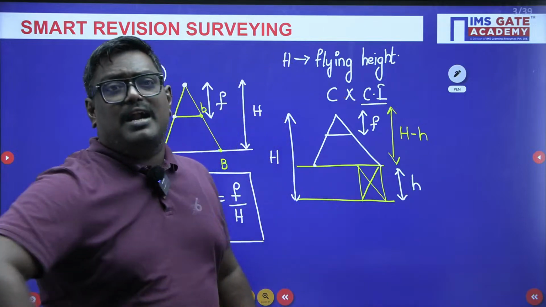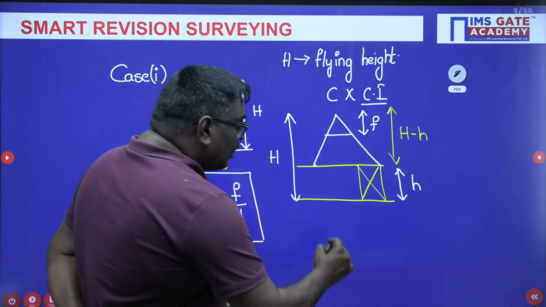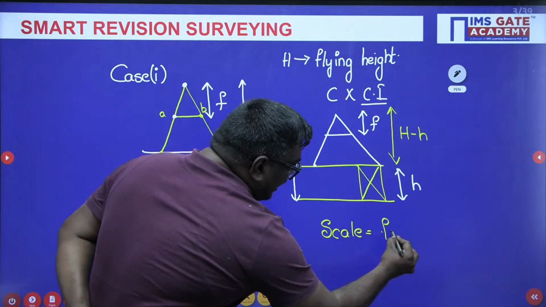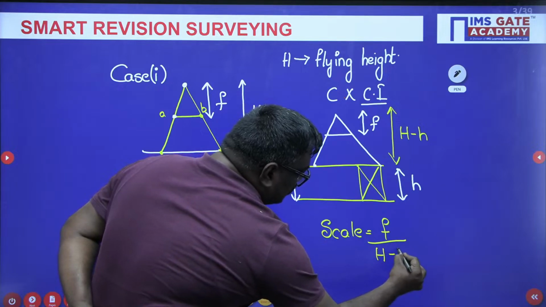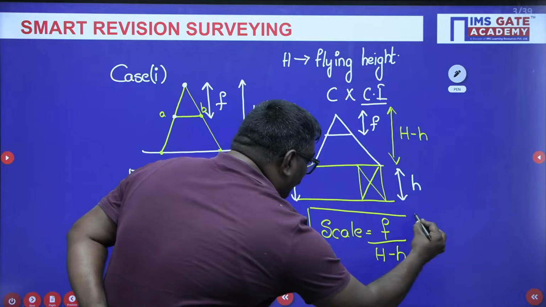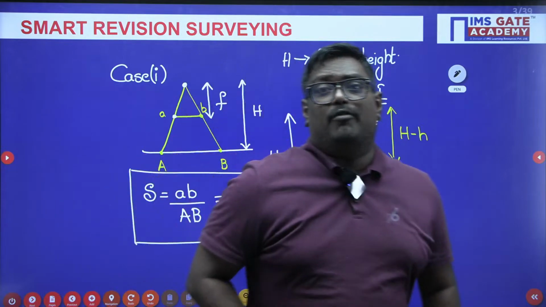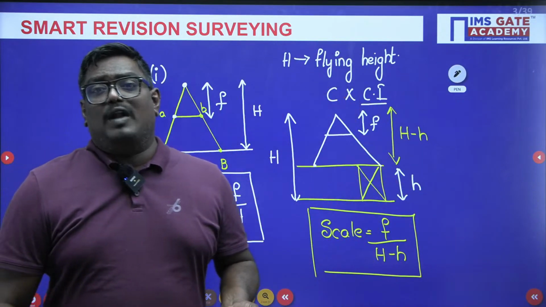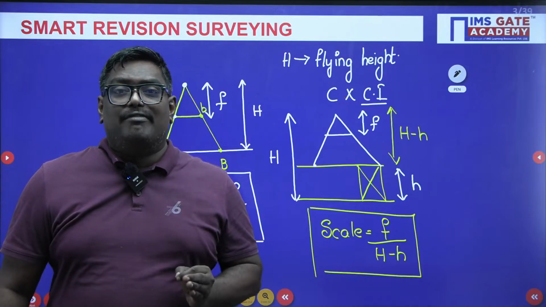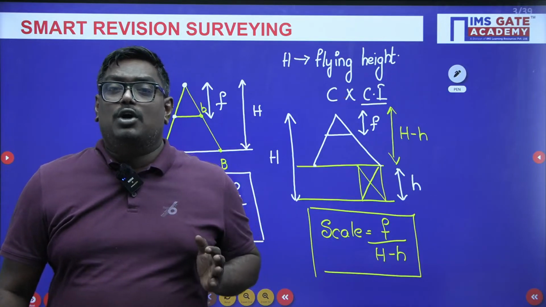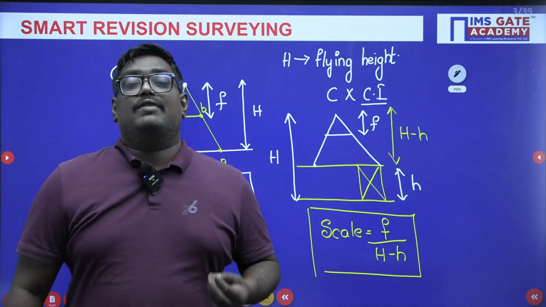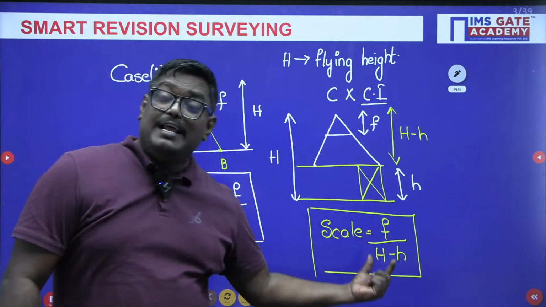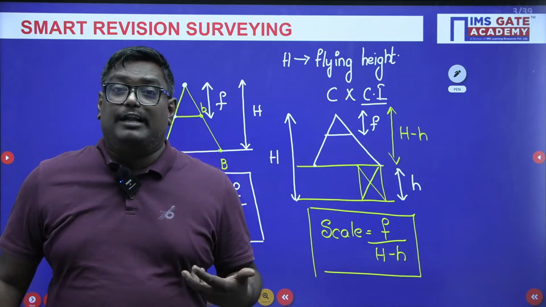Now, according to the similar triangle concept, my dear students, here scale can be written as f upon H minus small h. So, this is the formula when you are standing on top of a building or top of a house or anything. Okay. So, the first formula I would like to tell you is scale of a photograph is nothing but photo distance upon ground distance. For case 1, when the ground surface is planar, it is f upon H, where f indicates the focal length, f upon H minus h when you are standing on top of a tower or a building.